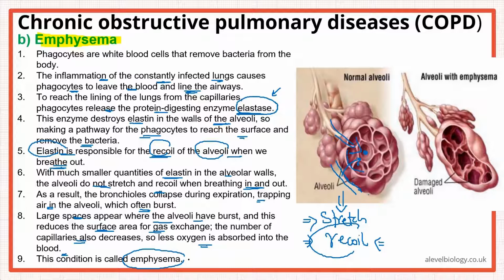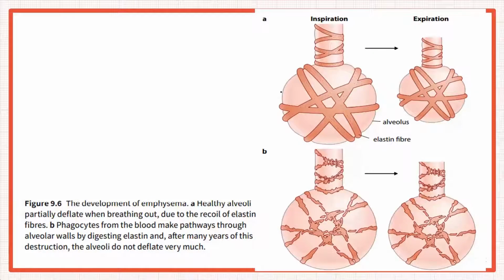Okay? So you can look at this collapsed alveoli, right? So have a look at this diagram. This is from your book. So this is the normal version. This is what happens during inspiration. These are the elastin fibers, and they stretch as the air is coming in. You see the alveolus is stretching. So they are helping it to stretch.